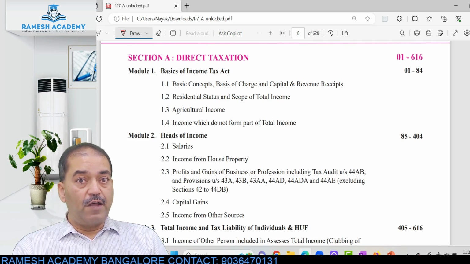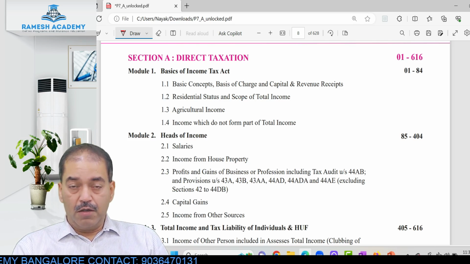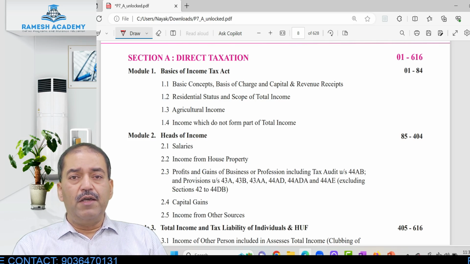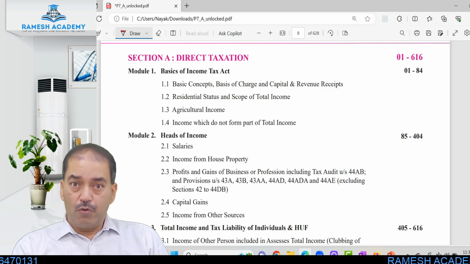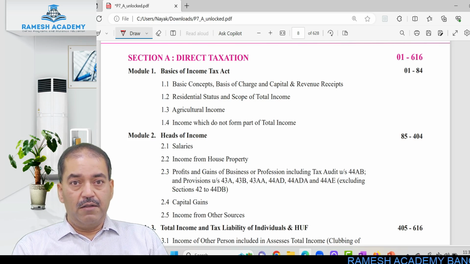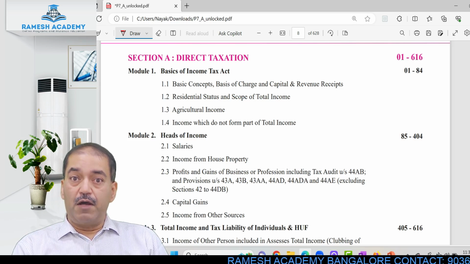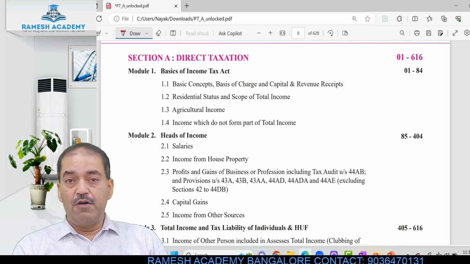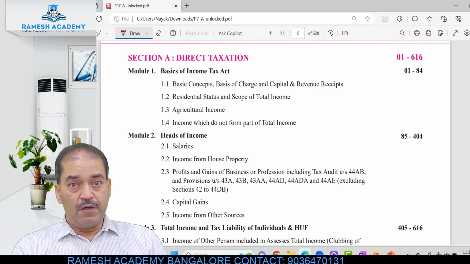Suppose you are not a salaried employee and you are having your own business, or your own profession. Let us say you are a doctor and you are not working at any hospital for a salary. You have your own clinic, your own hospital, and you are the owner of that. That is your profession. That is also your business. As chartered accountants or cost accountants, we sometimes have our own firm. We are practising as a chartered accountant. We are conducting audits. We are filing income tax returns.